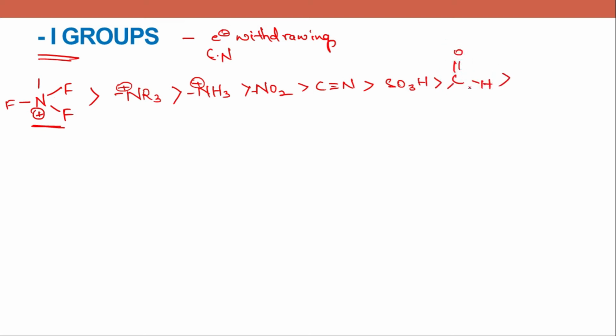So this order is very important. You need to know which group has greater minus I effect and which withdraws the electrons more easily. So I suggest you write it on a paper, or take a screenshot of this. Okay, after aldehyde you can see ketone, and then comes carboxylic acid.